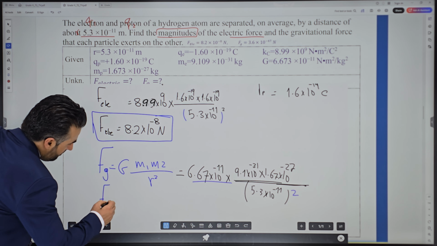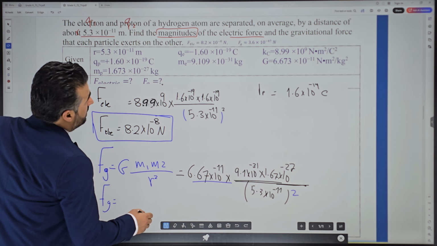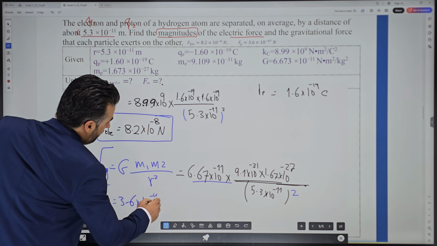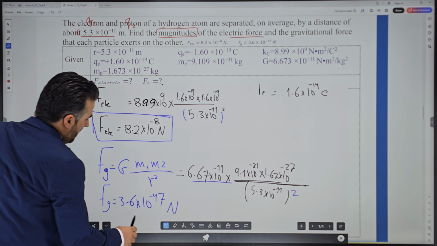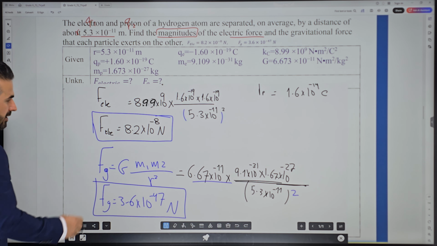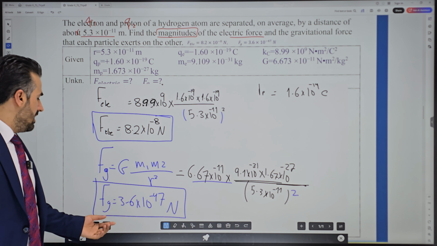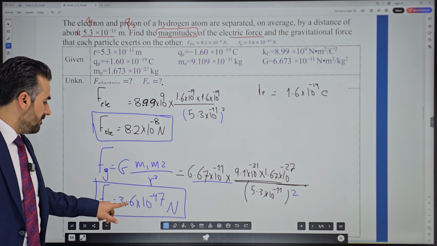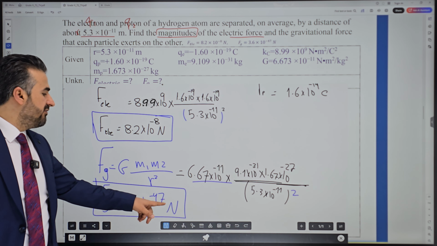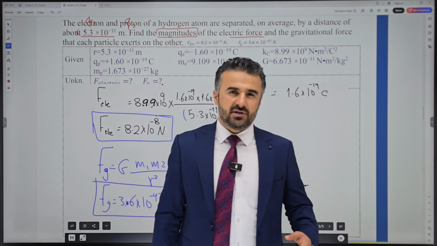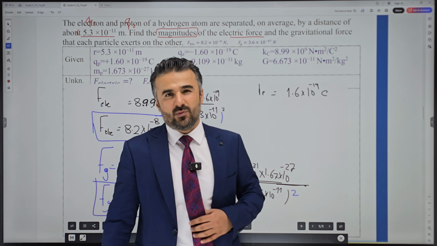So Fg equals 3.6 times 10 to the power negative 47 Newton. See the difference between the two here? Electric force is 8.2 times 10 to the power negative 8, while here it is 3.6 times 10 to the power negative 47 Newton. With negative powers, the bigger the power, the smaller the number.